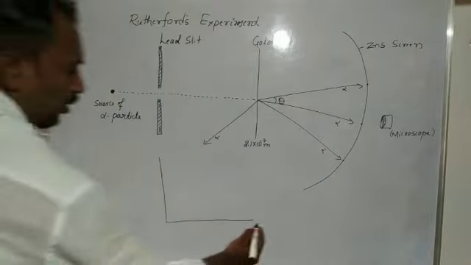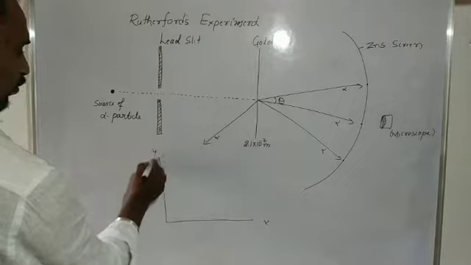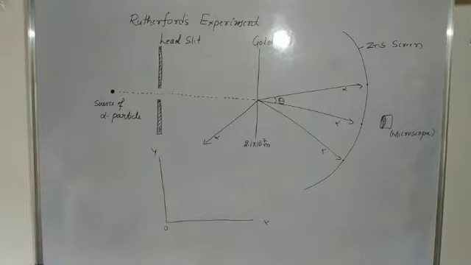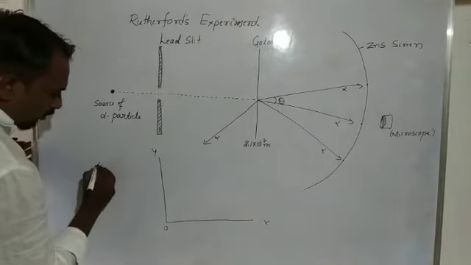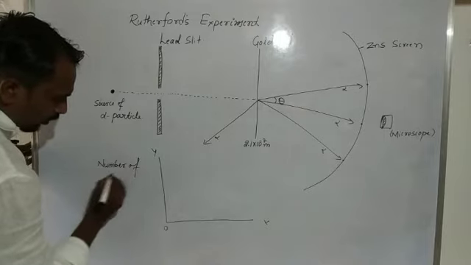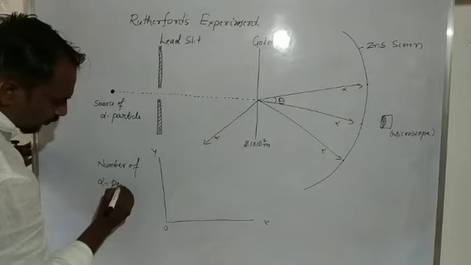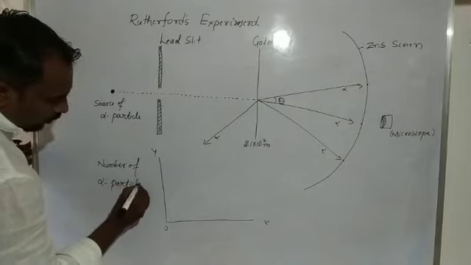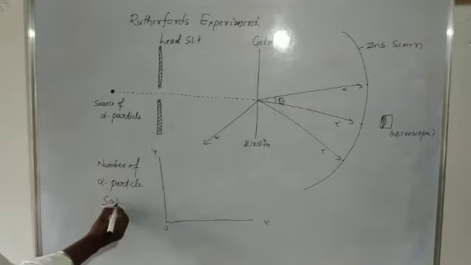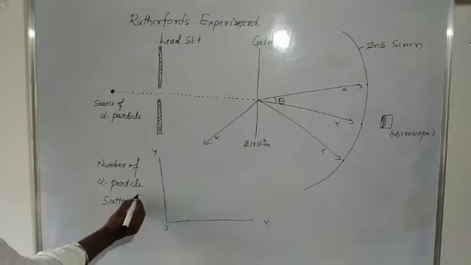Here are the x-axis and y-axis, and this one is the origin. Along the y-axis we consider the number of alpha particles scattered.